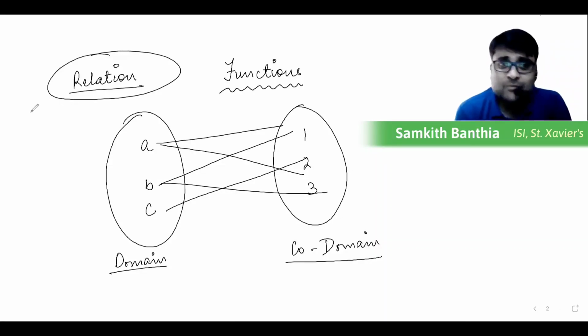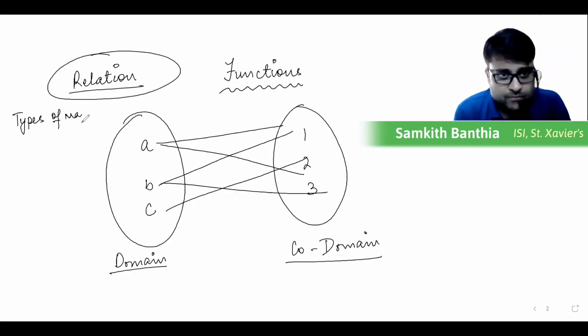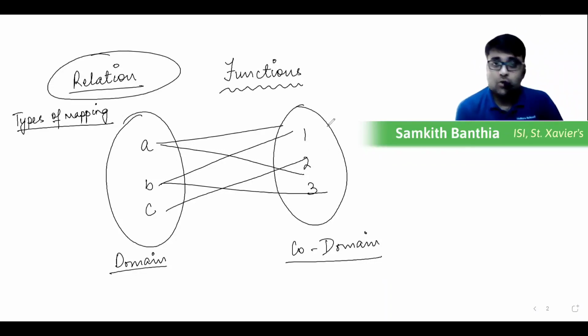Now, how many types of mapping are possible? So, types of mapping between two sets. Types of mapping between the domain and the codomain are as follows. The mapping which is there on your screen currently is a many to many mapping.